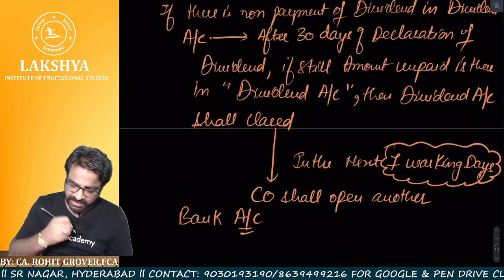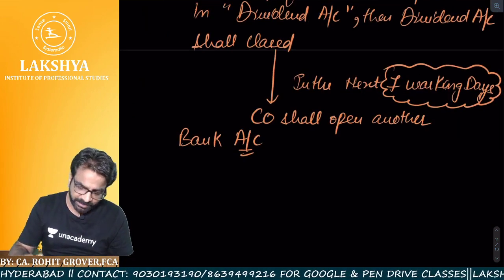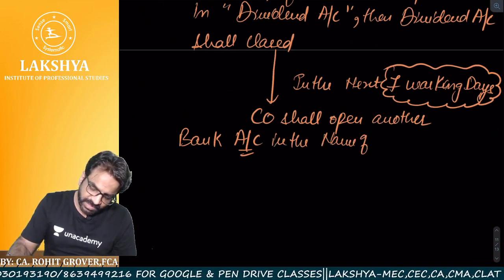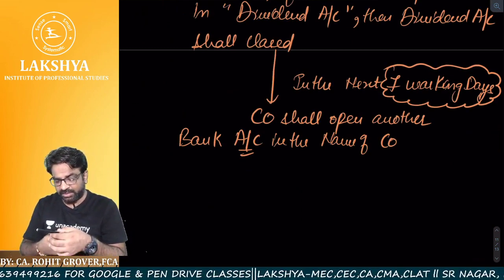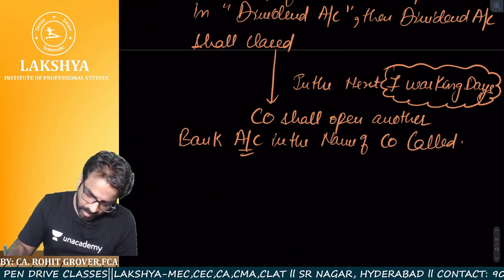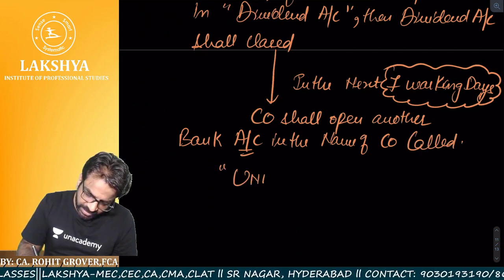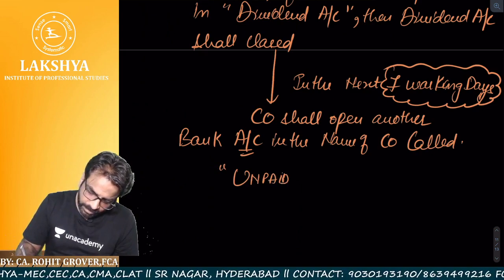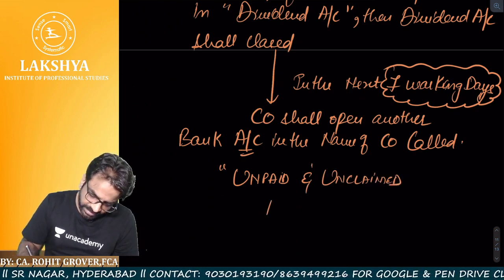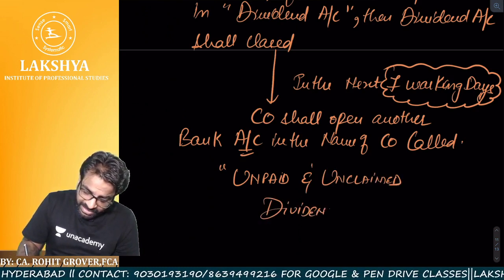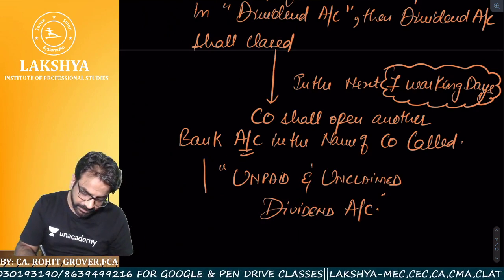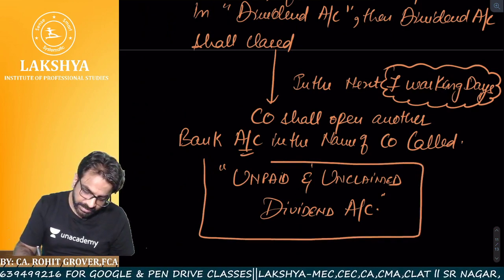In the next 7 working days, the company shall open another bank account in the name of the company. So again, another bank account will be opened in the name of the company called unpaid and unclaimed dividend account. Now, what was the earlier account name? Dividend account. Now, what is the name of this account? Unpaid and unclaimed dividend account.